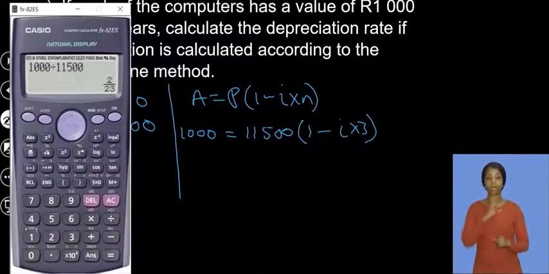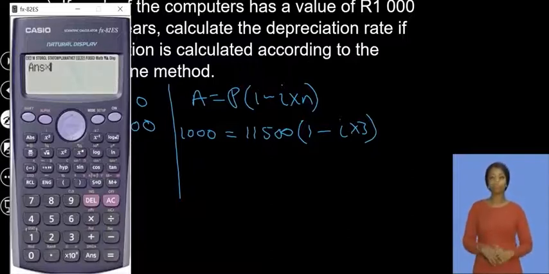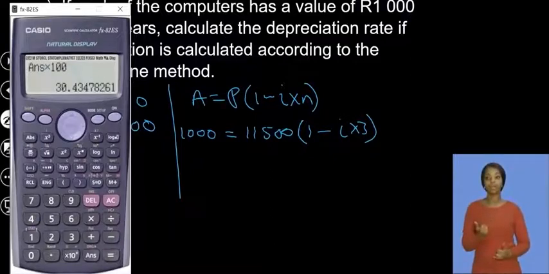You find the answer there, and then you say 1 minus the answer, and it gives you 0.91, and then you divide this by the 3, and you get that value there. Then you multiply it by 100, right?